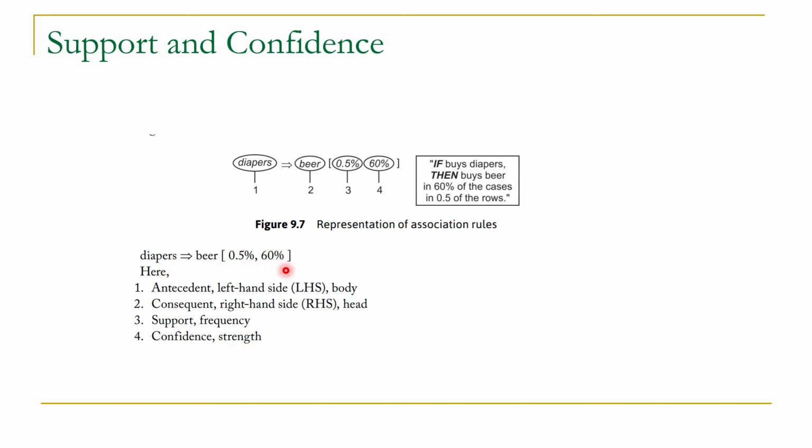So when we write the rule like this, it means that the association of diaper to beer rule has a support of 0.5% and confidence of 60%. In this way, we commonly represent our association mining rules with their corresponding value of support and confidence to give a fair idea to a data scientist about the strength and detail of that particular rule. So this is all about support and confidence. In the next video session, we will discuss the lift of the rule.